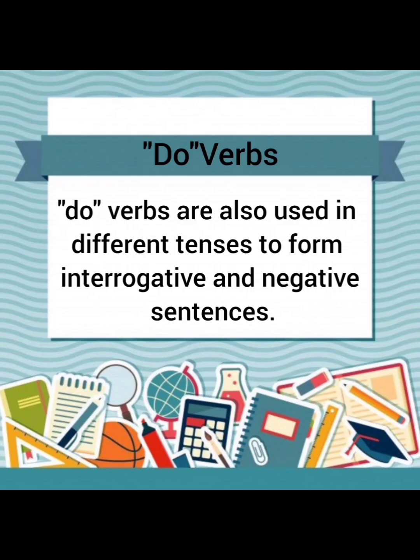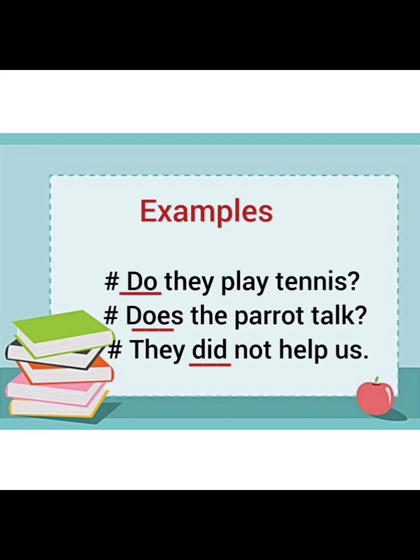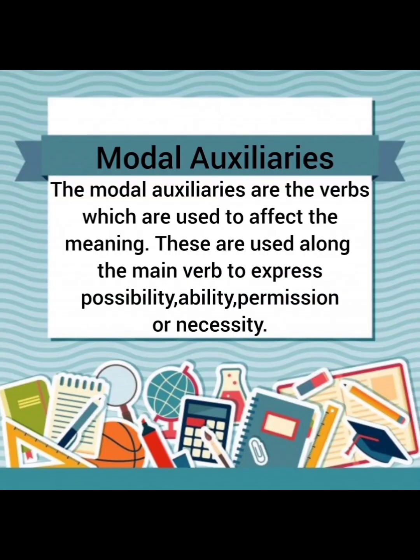Then do verbs are also used in different tenses to form interrogative and negative sentences. For example, do they play tennis? Does the parrot talk? They did not help us. So they also help in the tenses. Then next we have the modal auxiliaries.